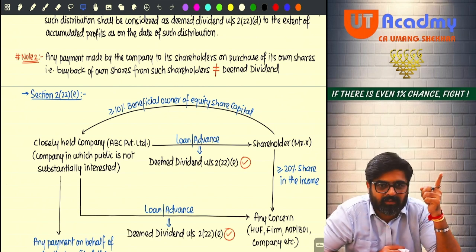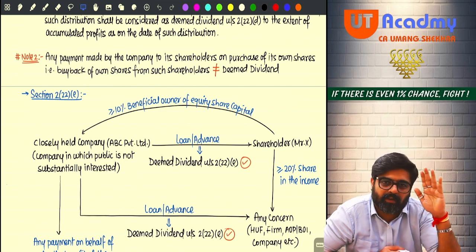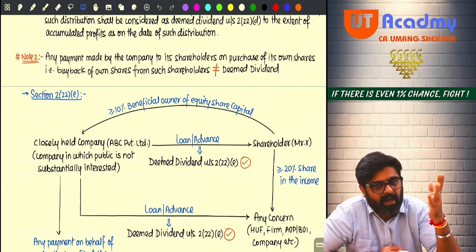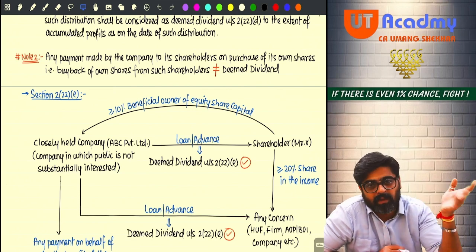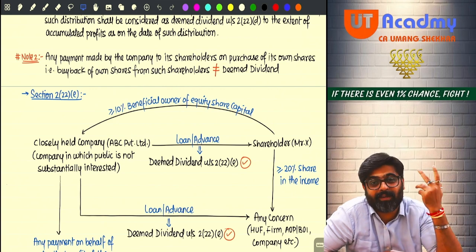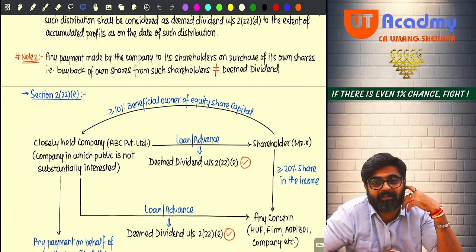So it will be shown as an asset in the balance sheet. For a few years it will be shown like that. After a few years, written off. Dividend was supposed to be given, it is given in the form of loans or advance, and after some years the loans or advance will be written off from the books. See, no income, nothing taxable.